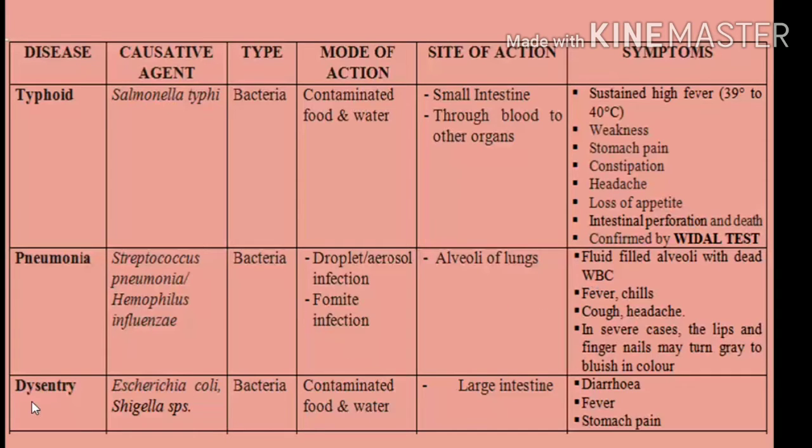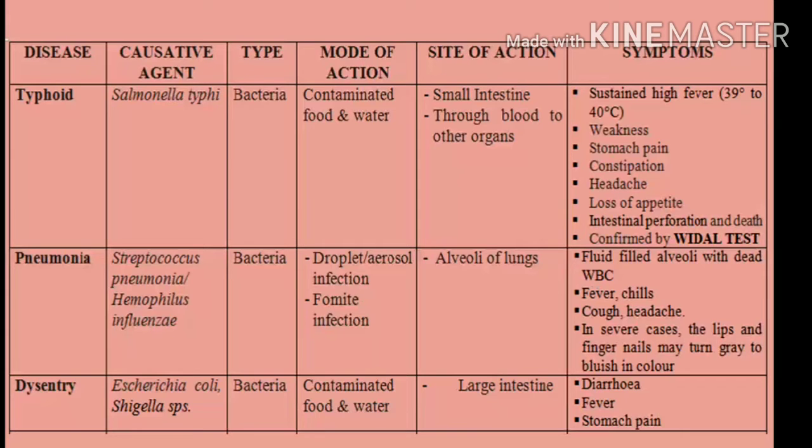The next one is dysentery, caused by Escherichia coli or Shigella species, again bacterial, spread through contaminated food and water, and the site of infection is the large intestine, which leads to diarrhea, fever, and stomach pain.